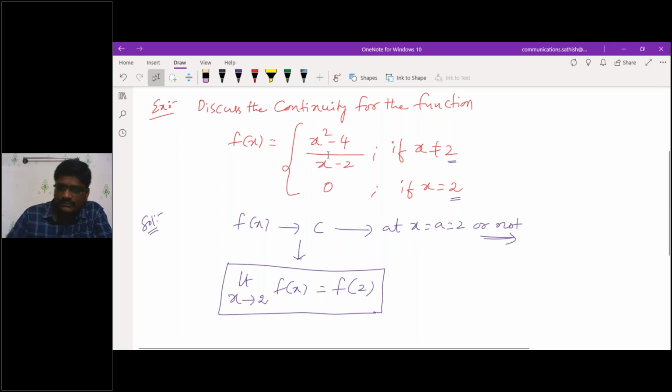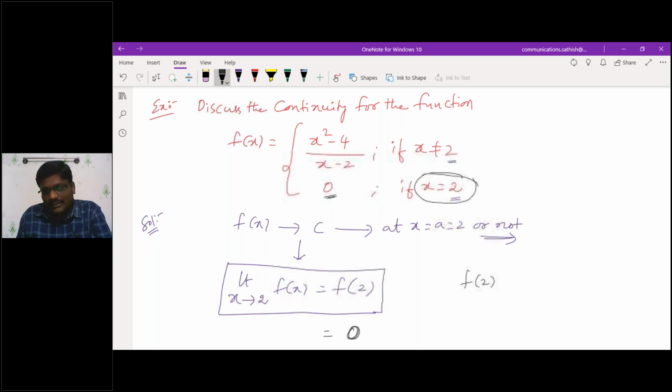Yes, sir. Now, if you clearly observe, at x is equal to 2, in the problem itself they told that at x is equal to 2 the given function f of x is 0. That means the f of 2 value is 0. The right hand side value will become 0. That is f of 2. In the problem itself they provided that as f of 2 or not? Yes or no?